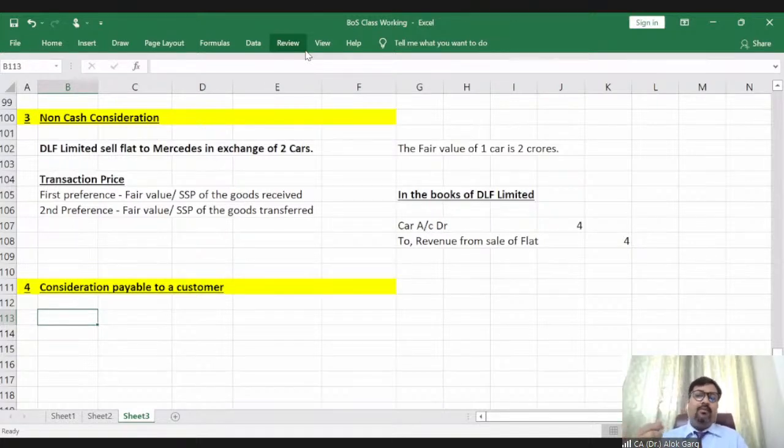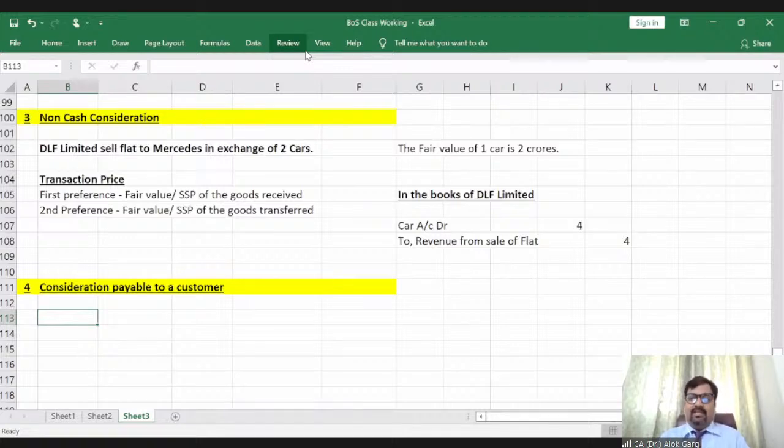And when you go to the shop, you will get 5 rupees or 10 rupees on that. Or when you scratch that card and there is a code, when you put that code on Paytm or some similar portal, you will get 5 rupees or 10 rupees in your account, right? So this is something which is payable to a customer by an entity, right?